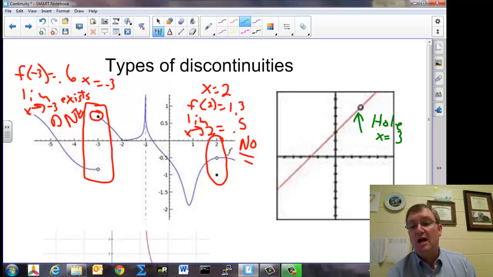This is called a removable discontinuity. Okay? I'm going to try to spell that again because I did not do a very good job of it here. So, removable discontinuity.